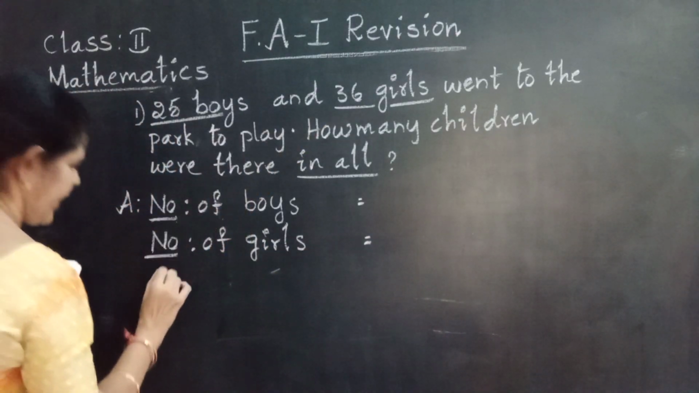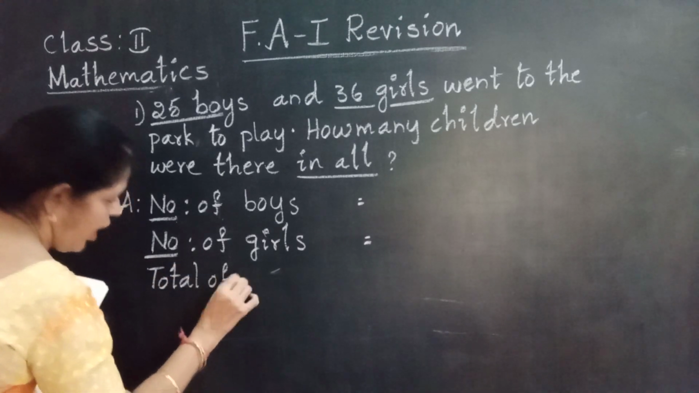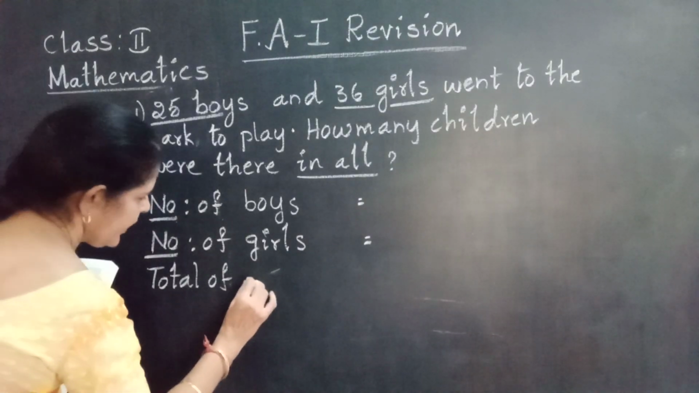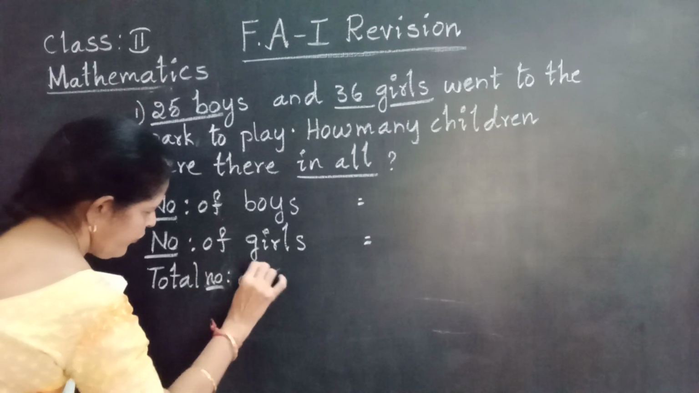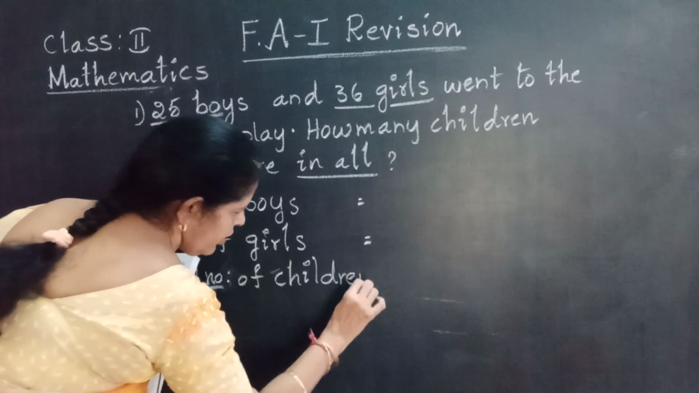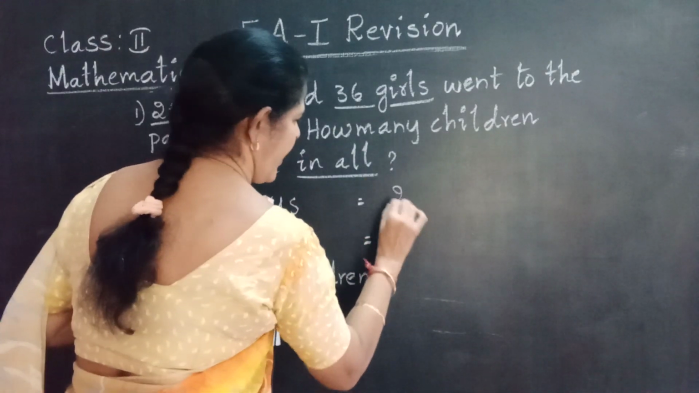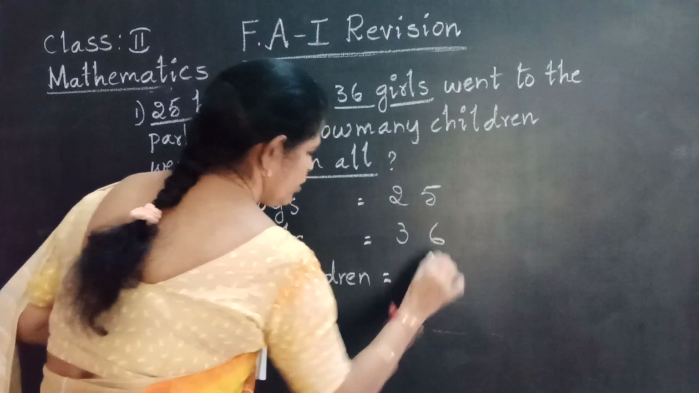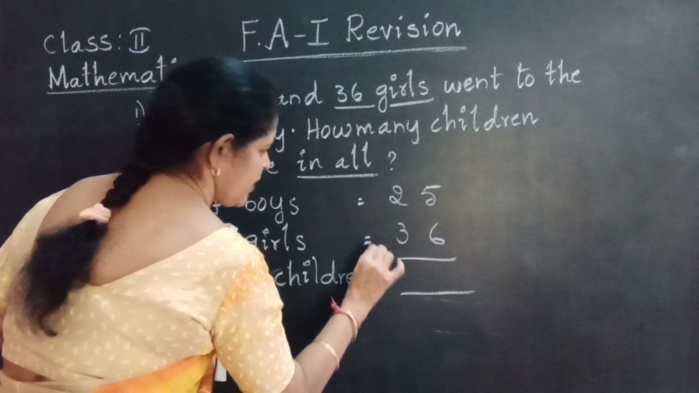Next, how many children? The answer of addition is called total. In all means addition. The answer is called total. Total number of children. The given word is children, that's why we also write children. Number of boys 25. Number of girls 36. Total number of children. We get the answer by addition.